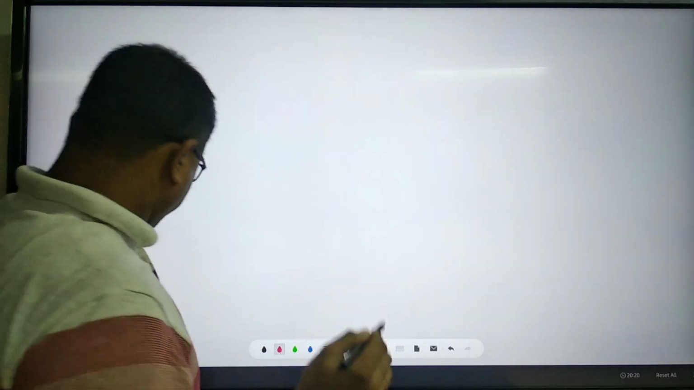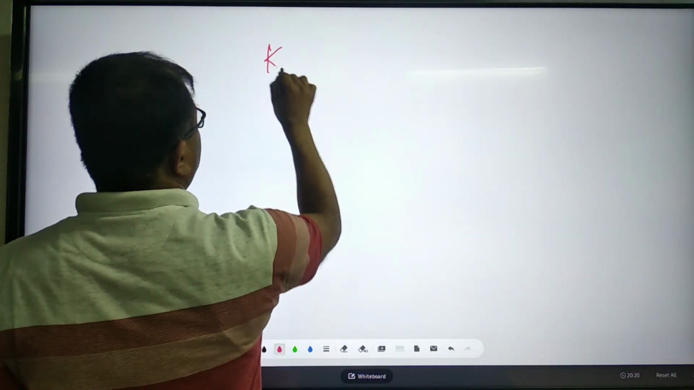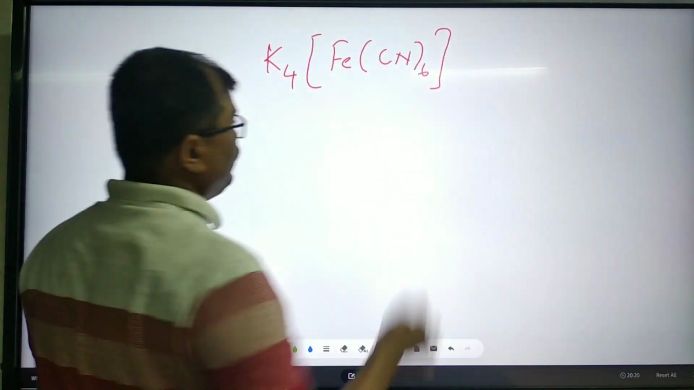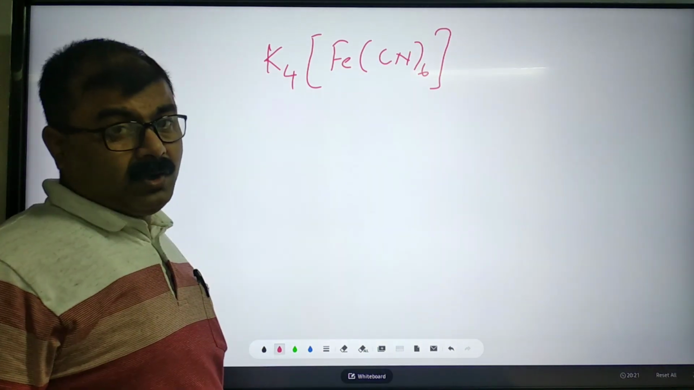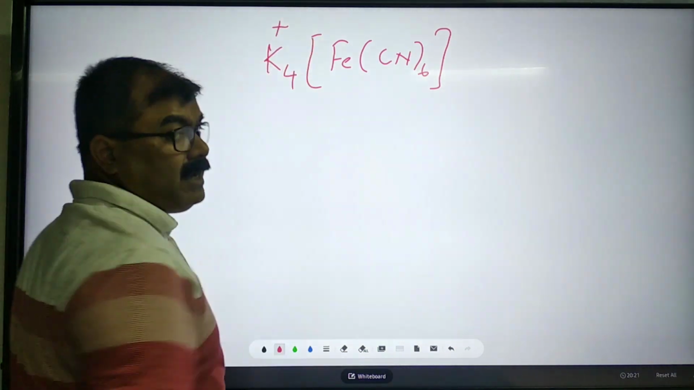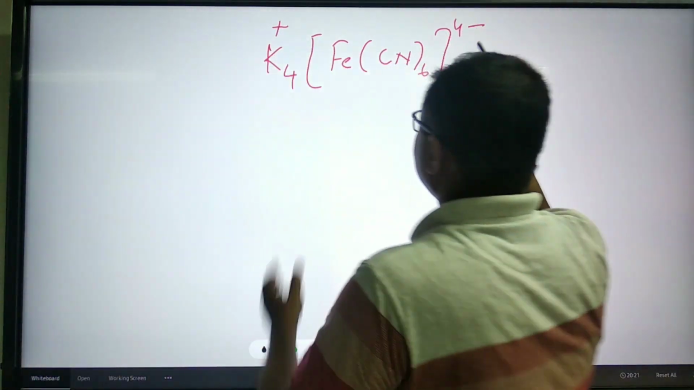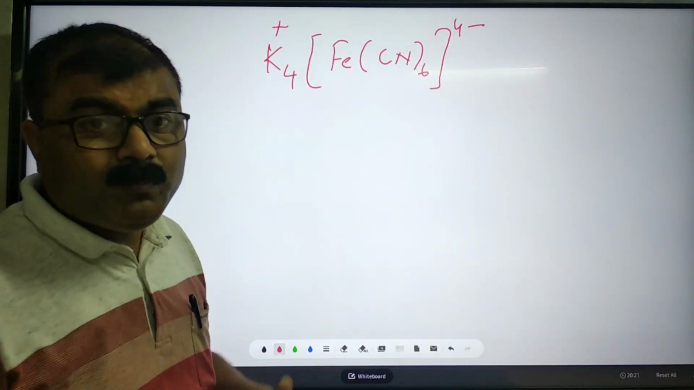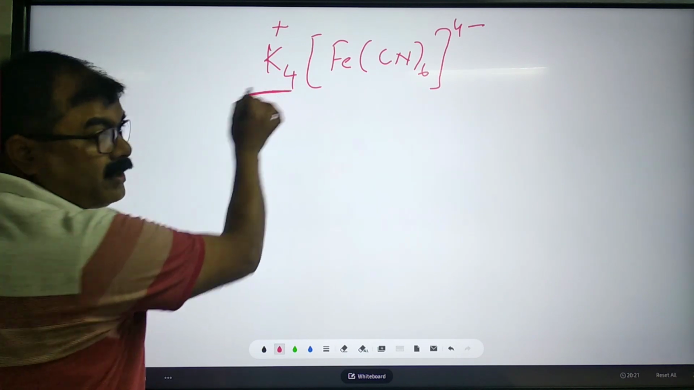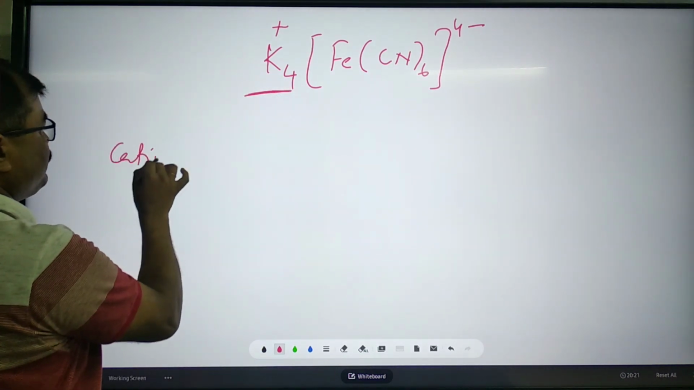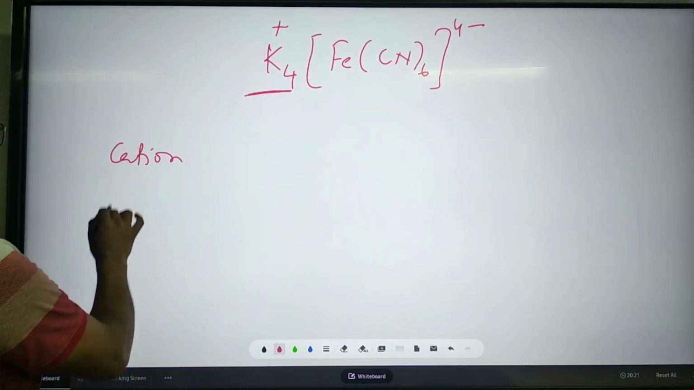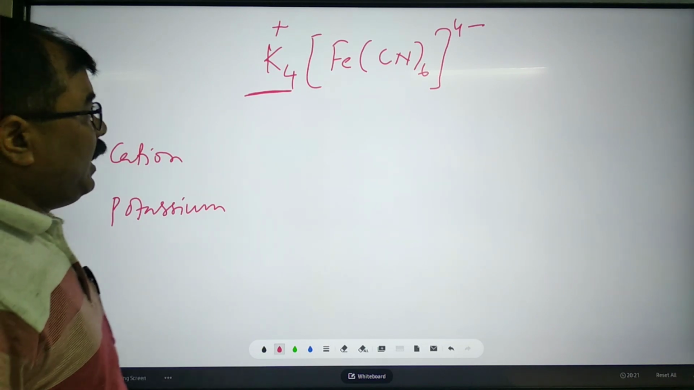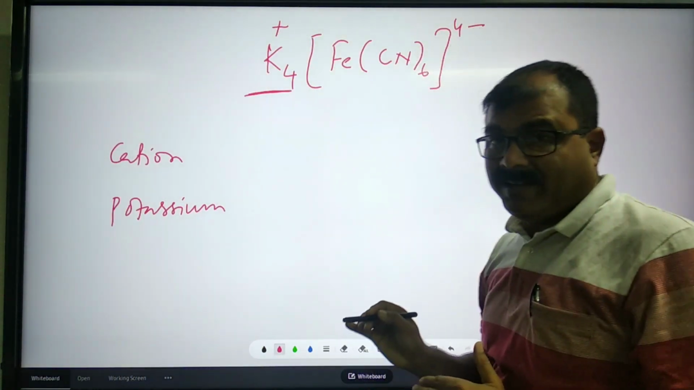given first. Let us take an example. Suppose K4[Fe(CN)6]. In this complex salt, cation is potassium and anion is a complex entity. What sequence should be followed? Always we should write the name of cation first. What is the name of cation? Potassium.